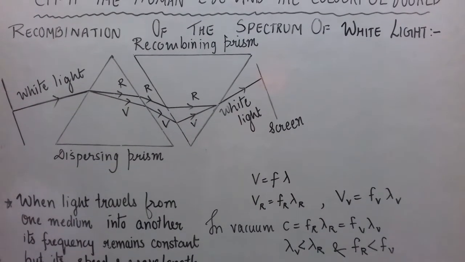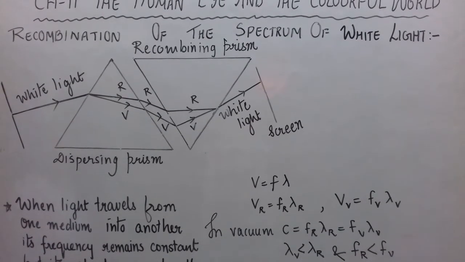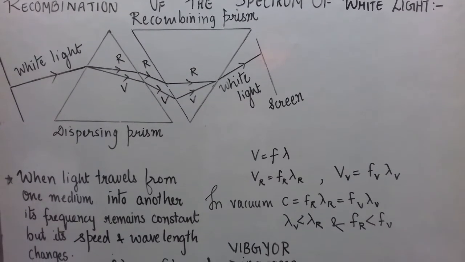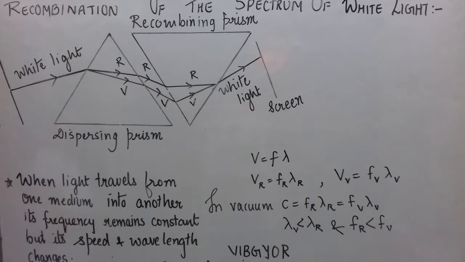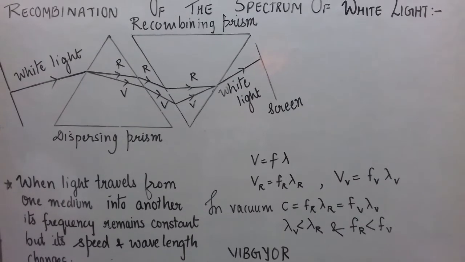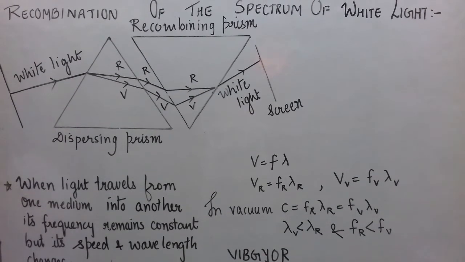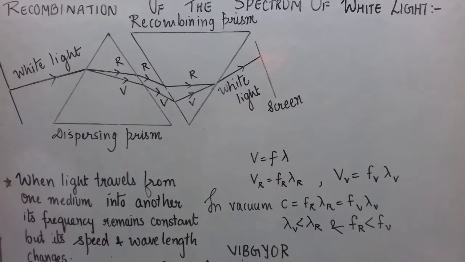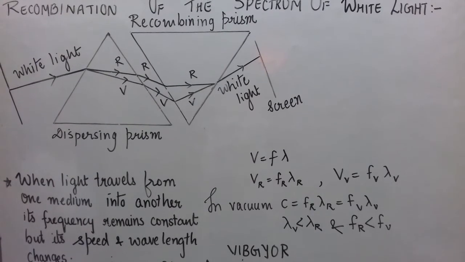So V is equal to F lambda. You have studied this in the sound chapter, where V is the velocity or speed of the sound wave, F is the frequency of the sound wave, and lambda is its wavelength. If you remember, two types of waves were discussed: transverse waves and longitudinal waves. Sound, we know, is a longitudinal wave, and it was just mentioned in 9th class that light is a transverse wave. Now also remember that light is an electromagnetic wave and it is a transverse wave.